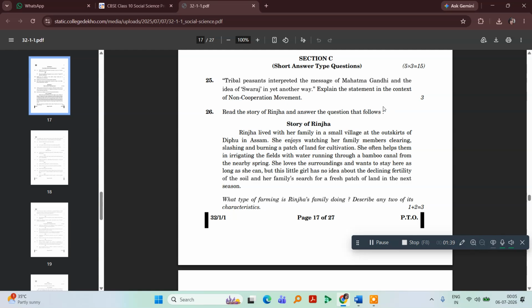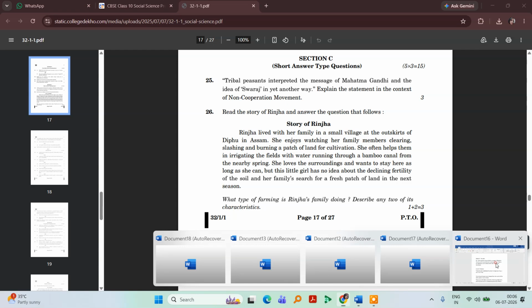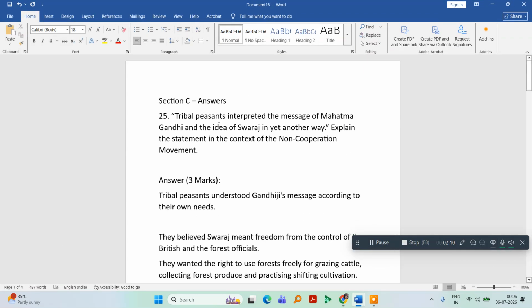Okay. So this is section C of the previous year's question paper, that is 2025 to 2026. This is the 25th question. Tribal peasants interpreted the message of Mahatma Gandhi and the idea of Swaraj in yet another way. Explain the statement in the context of the non-cooperation movement. I'll be explaining the answer very clearly. So the answer is like this.